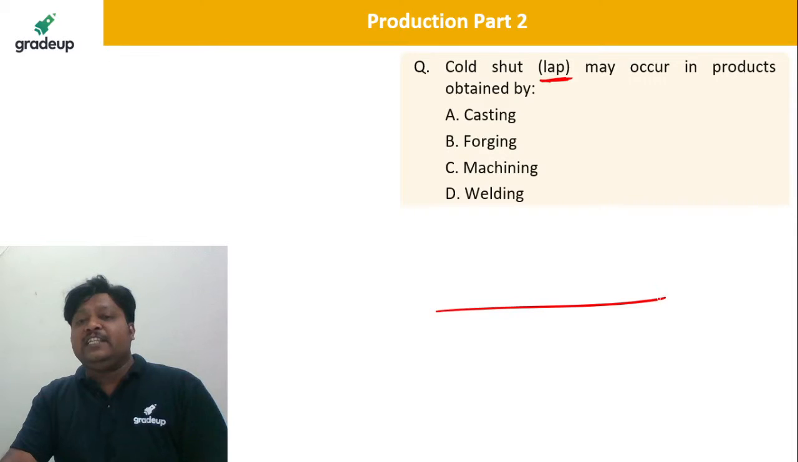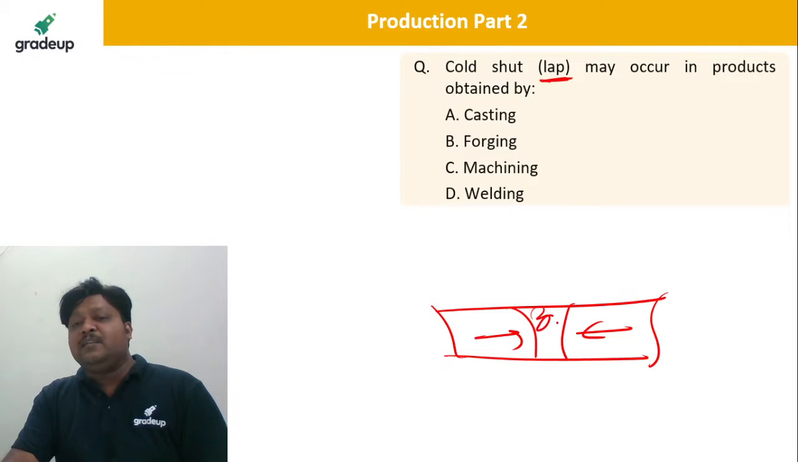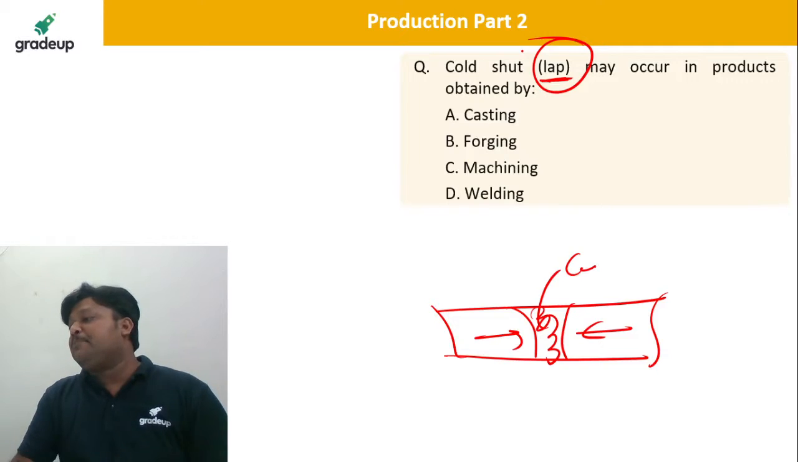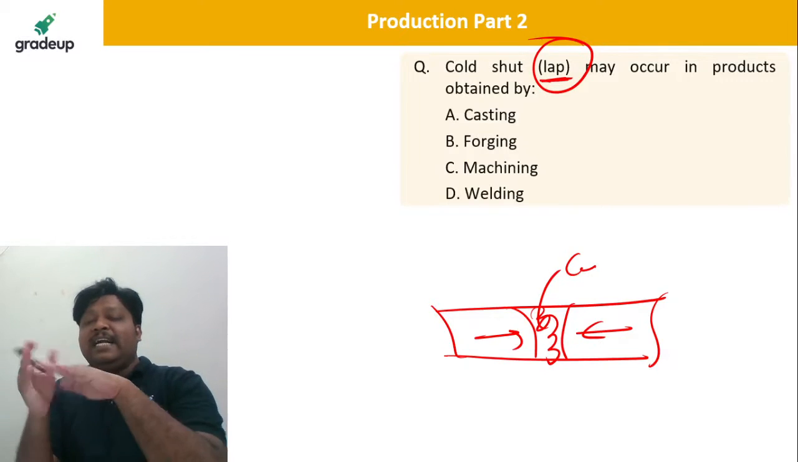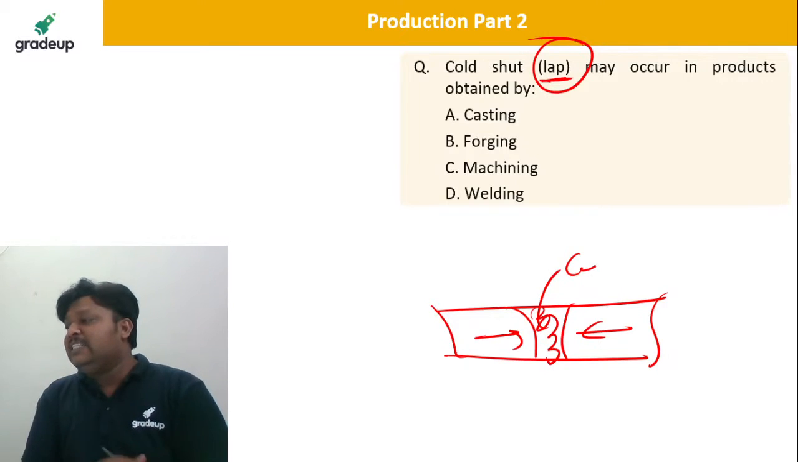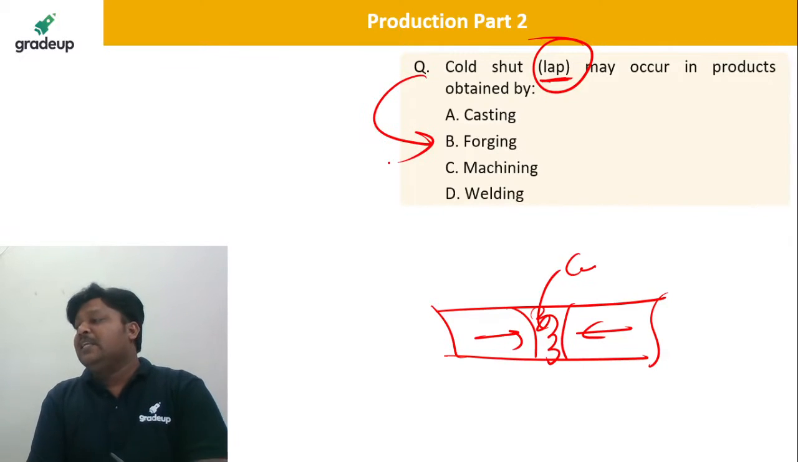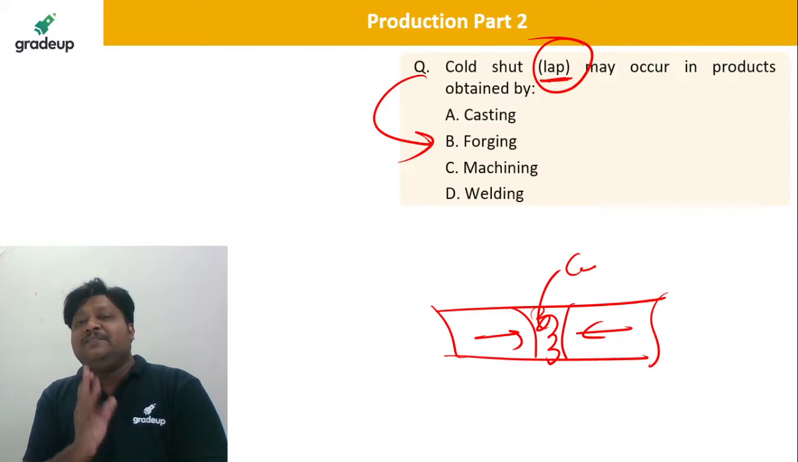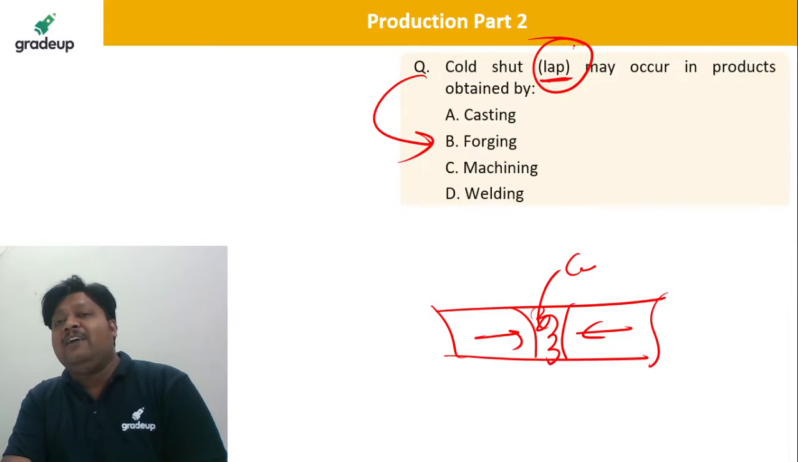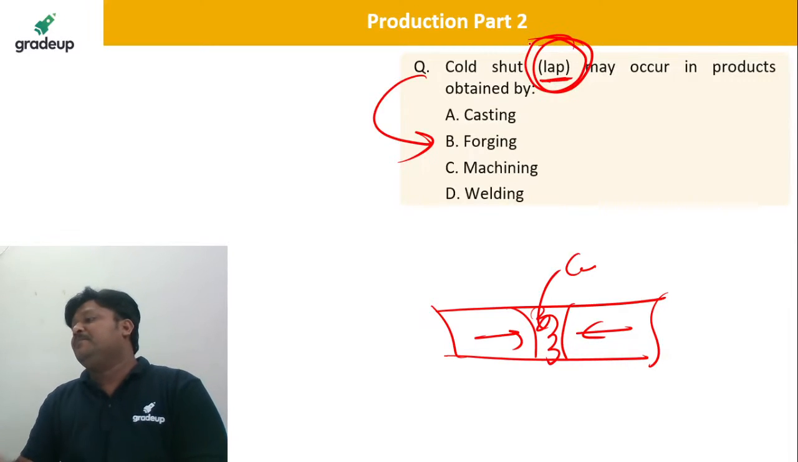Of course, it is the case in welding too, when the two streams are unable to fuse properly, generating some cavity, that is a cold shut. But here they are saying it is a lap, so it is a folded kind of thing, having cracks in it, generally related to the forging operation. B is correct. No doubt it is a defect in casting also, but they have written here the lap.